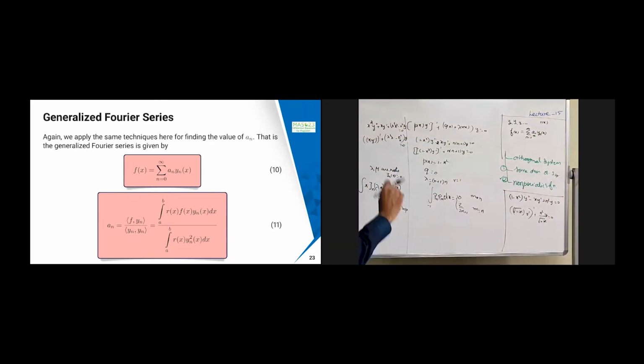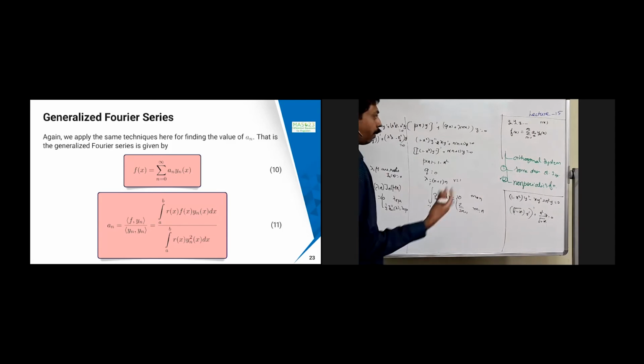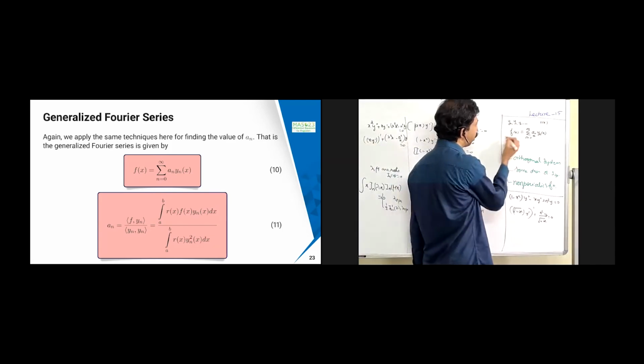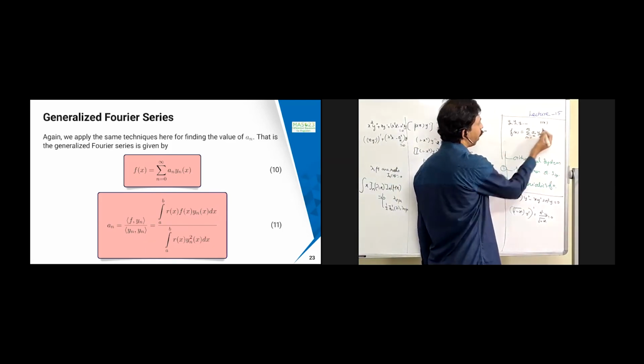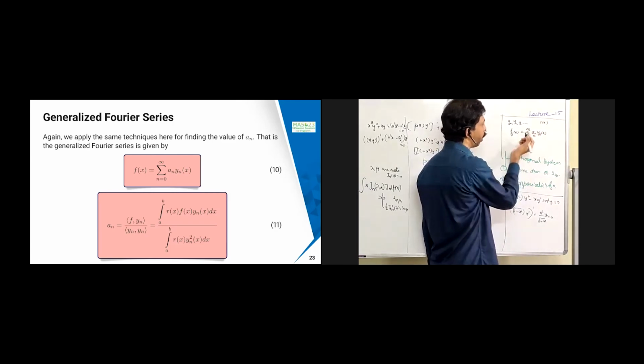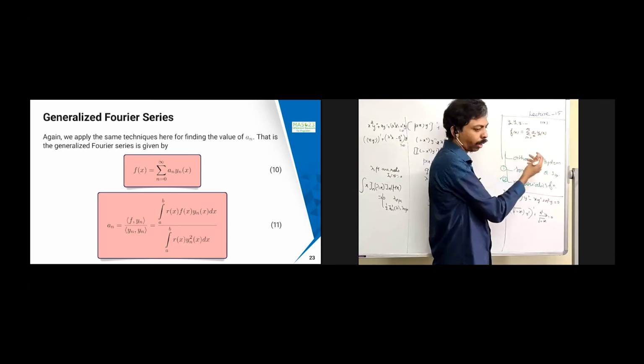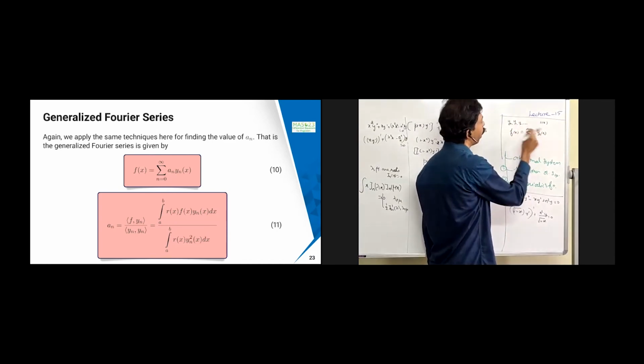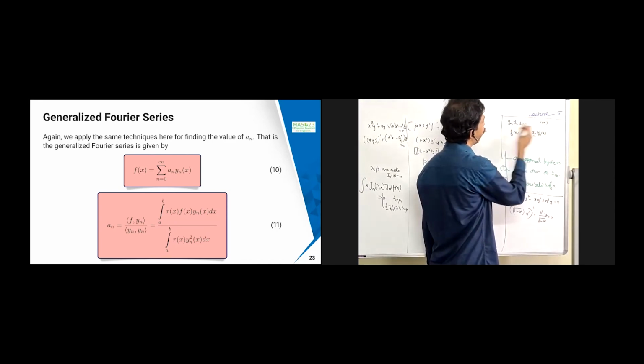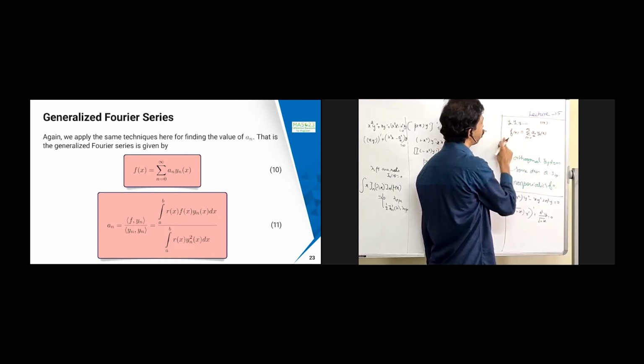So how do we find this an? The same technique that we used over there. You multiply this with r of x into yn and integrate with respect to x. Then on the left we get the integral of r of x into yn of x into f of x dx.